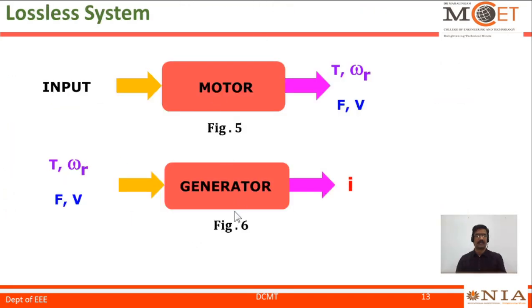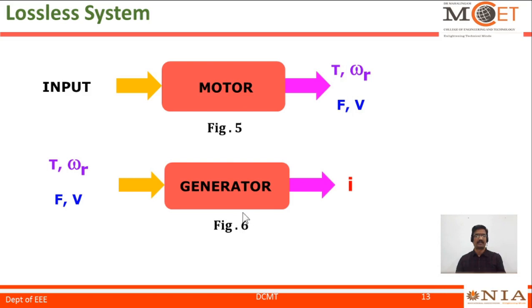Figure 5 and Figure 6 represent the lossless system of motoring and generating action. In Figure 5, input is electrical energy, via the coupling field, being converted into mechanical. At the mechanical side, you see force into velocity, applicable to a linear system, and torque into angular velocity, applicable to a rotational system.